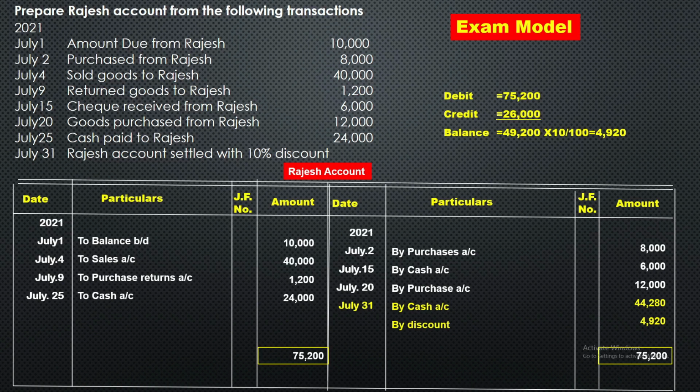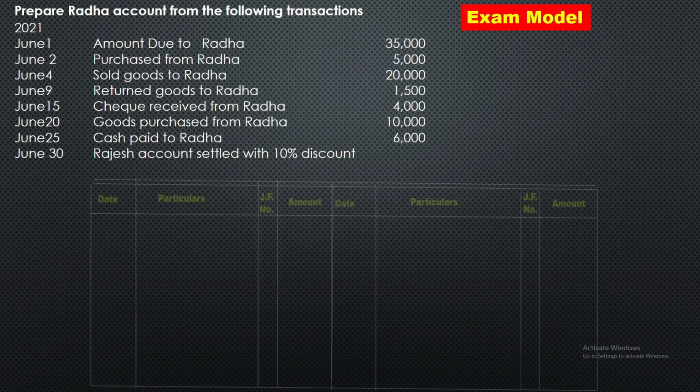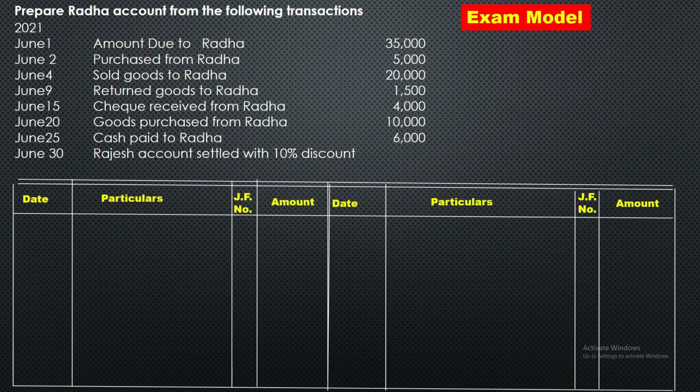Next I will show the third question. Prepare Radha account from the following transactions. June 1st, 2021, amount due to Radha. In the previous question it was amount due from, this is amount due to. When amount is due to Radha, we should always show it on the credit side by balance BD 35,000.